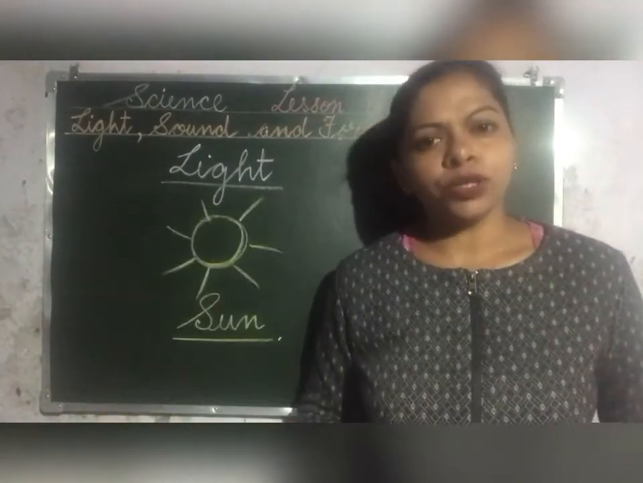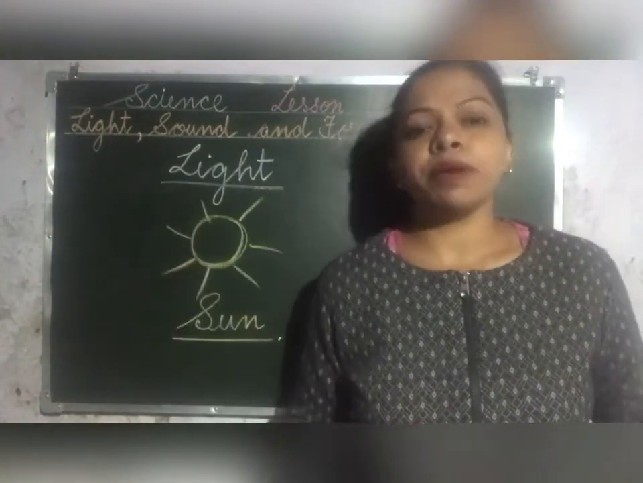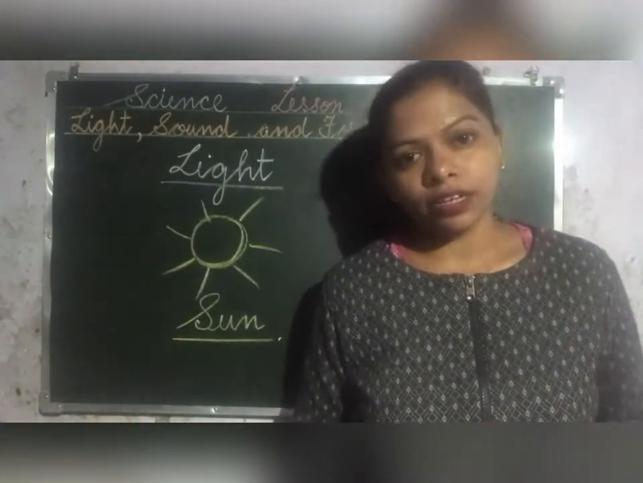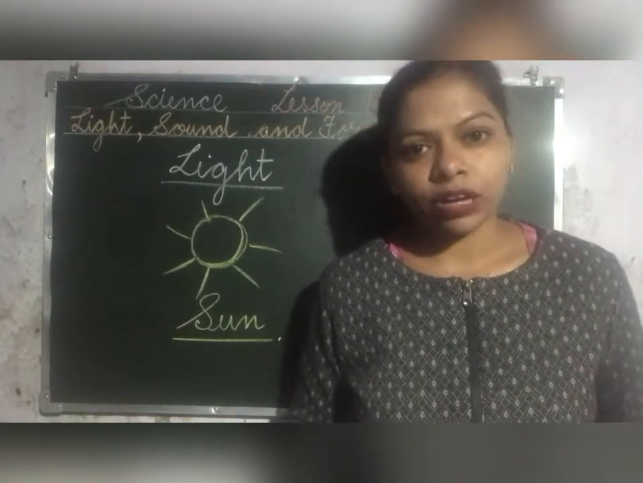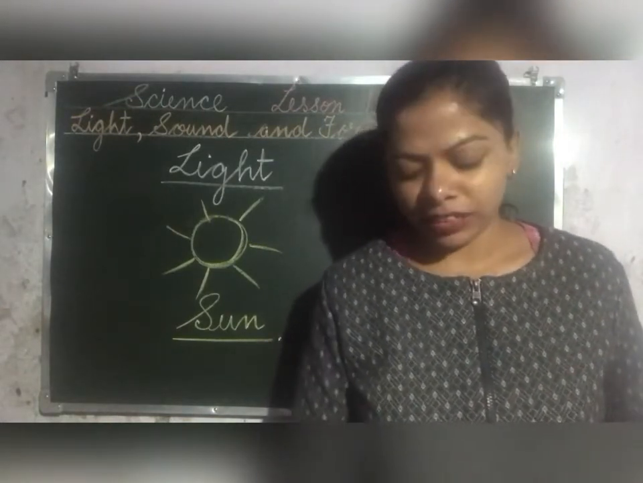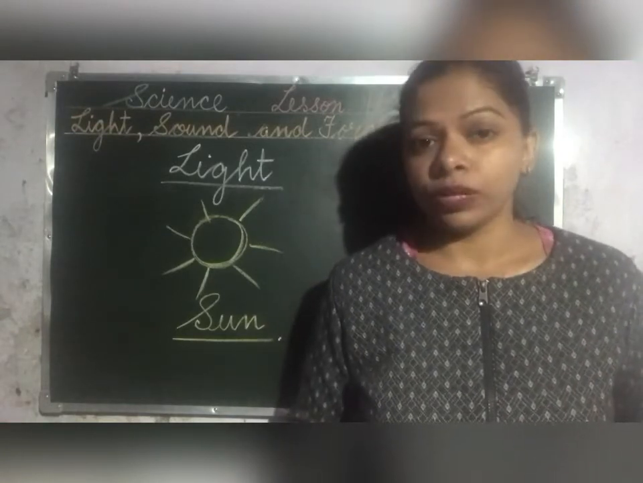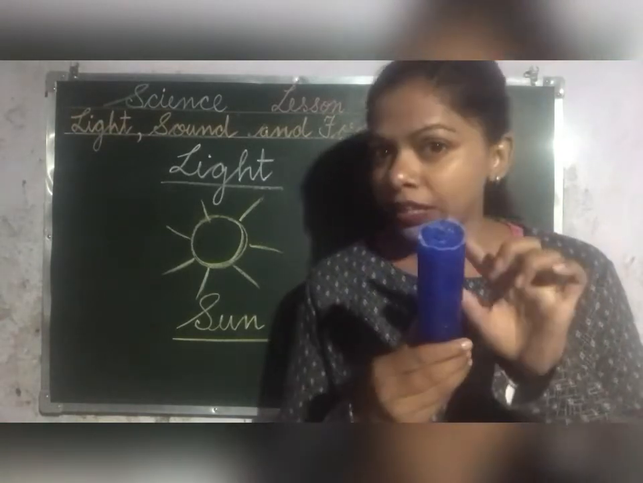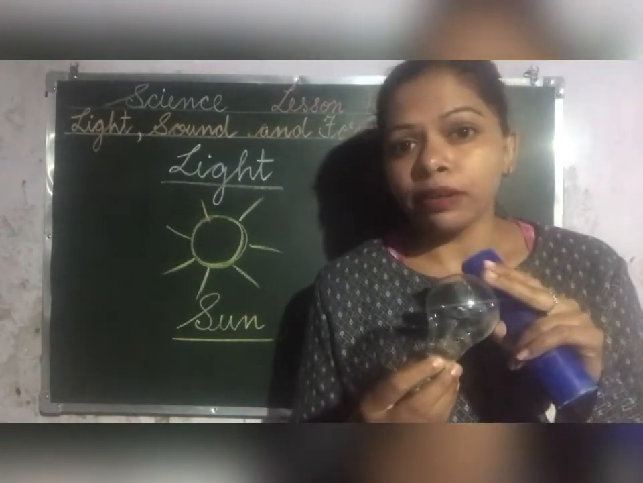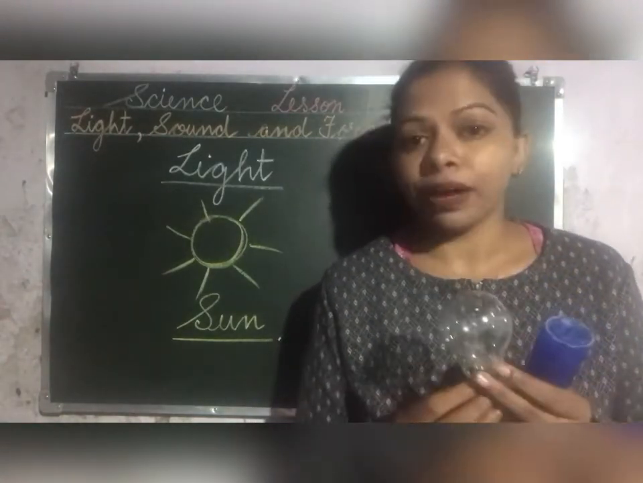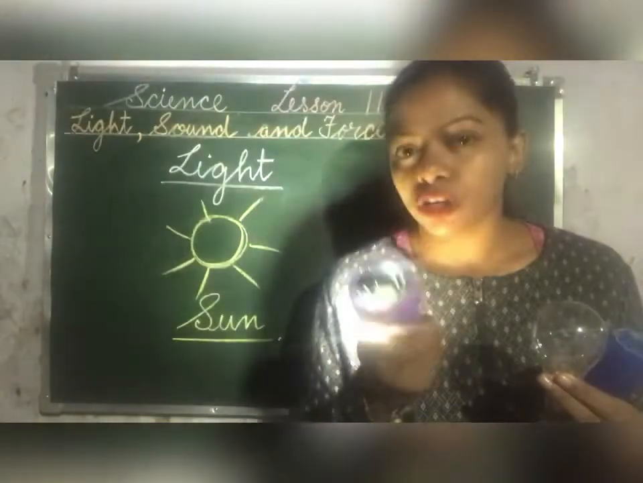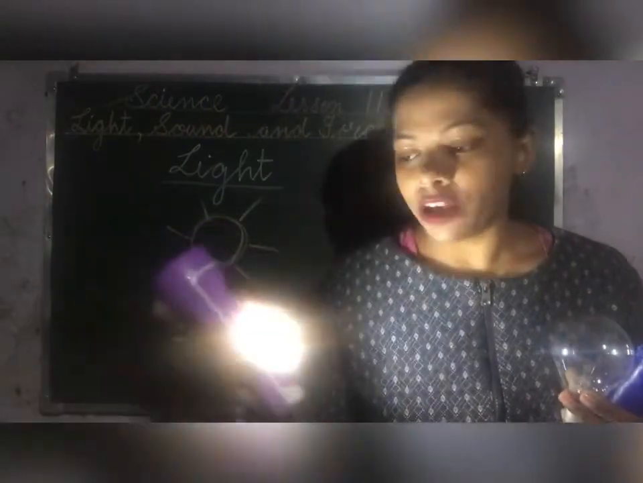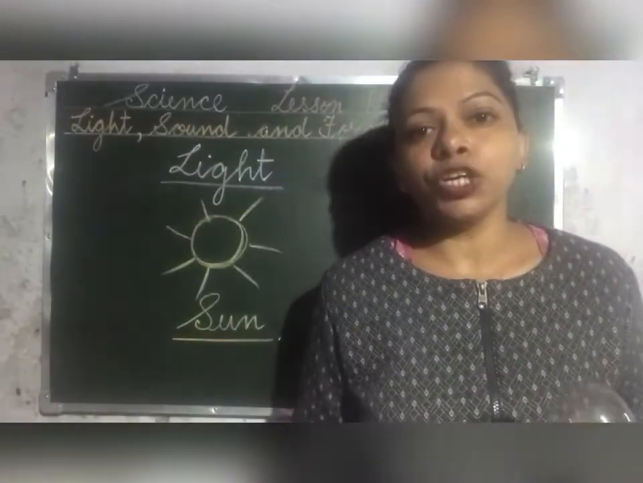And children, do you know that sun is the main source of light on earth? This is very important. Sun is the main source of light on earth, and children, we get light from other objects also. That is, when you burn the candle, you get light. When you switch on the bulb, then you get the light. Okay, bulb, tube light, torch. With torch also you get light. Okay, so these are the things from which you get light.